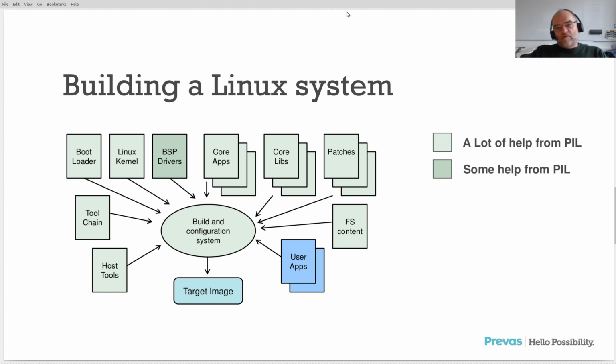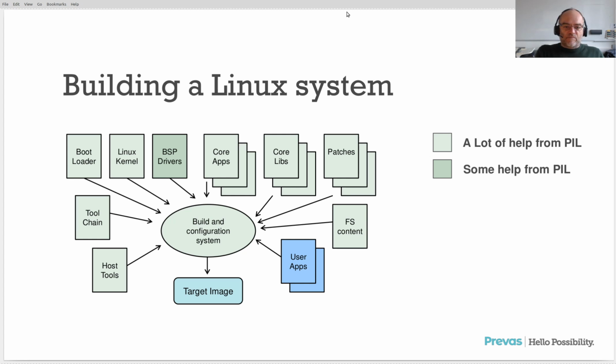If we look upon building a Linux system, the foundation from what I showed on the last slides, this is a bit more technical, but it's just to give an impression of what goes into making a solid industrial Linux setup. In the middle, we have a build and configuration system. We use Yocto, as I mentioned. And from the left side and around, there are some host tools that need to be there to run it. And we run everything in Dockers.